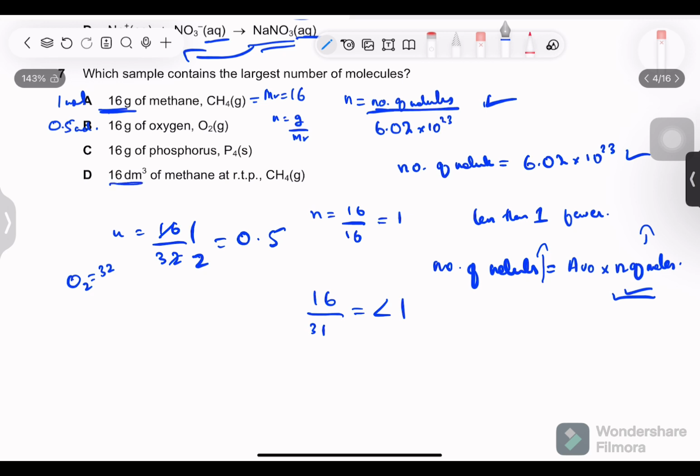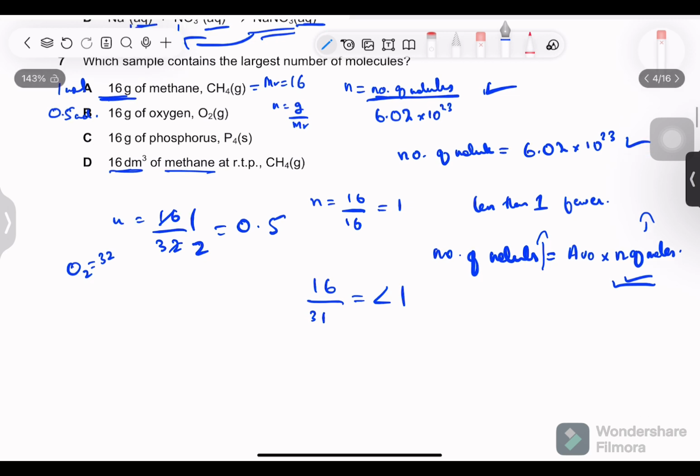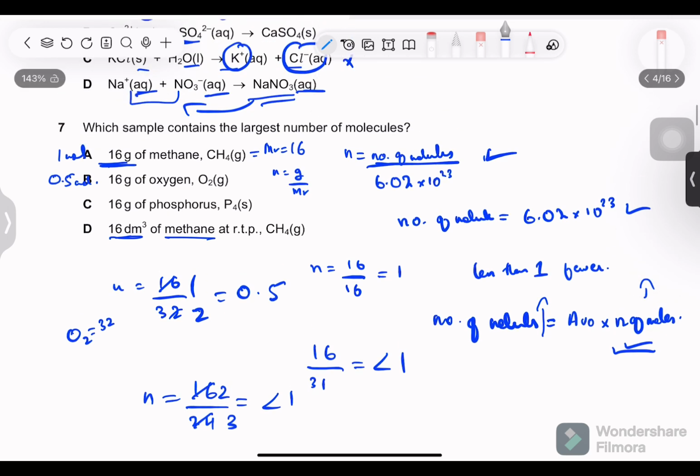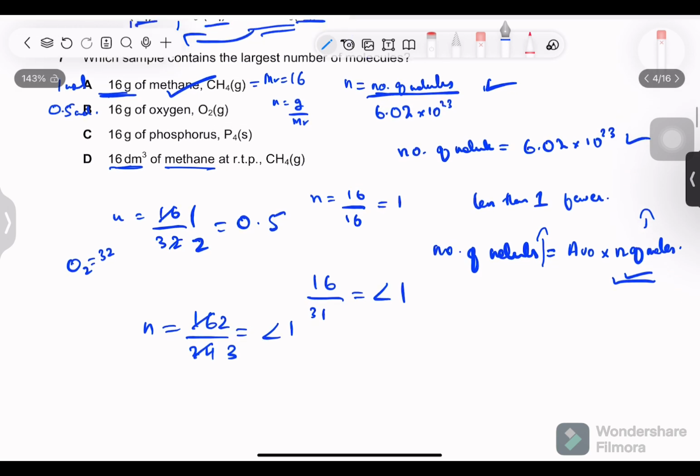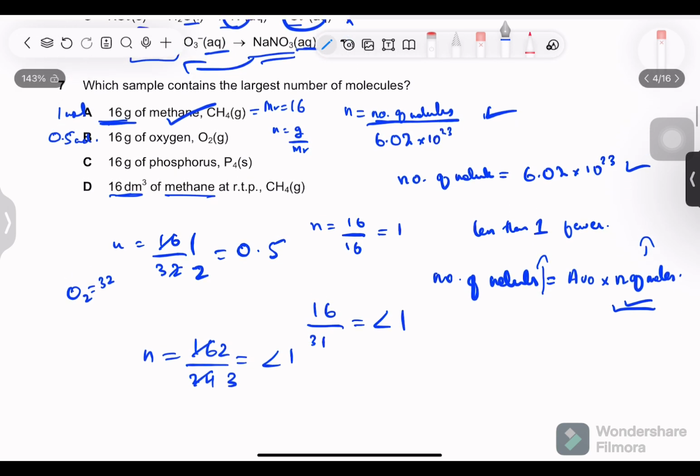As for 16 dm cube of methane, now this is interesting. Again, we calculate moles: 16 over 24. This will also give less than 1. 8 twos are 16, 8 threes are 24. 2 over 3 is less than 1, obviously, because the numerator is smaller than the denominator. So we don't have to do all the working. We just have to calculate the moles, and the higher the number of moles, the higher the number of molecules. So option A is correct.